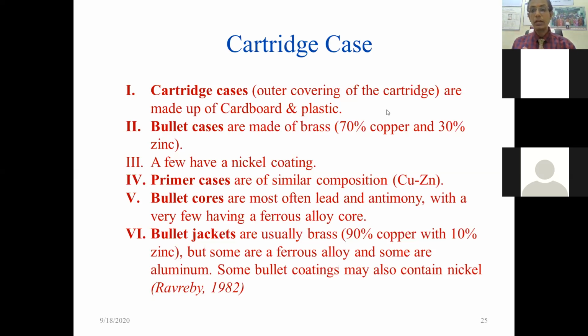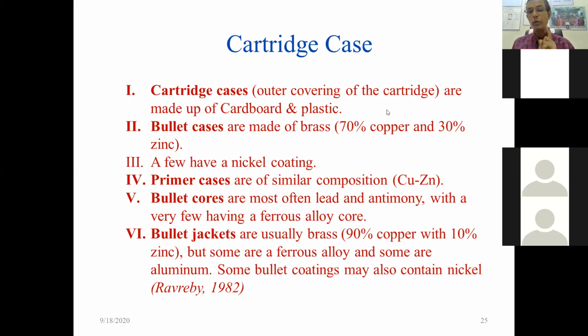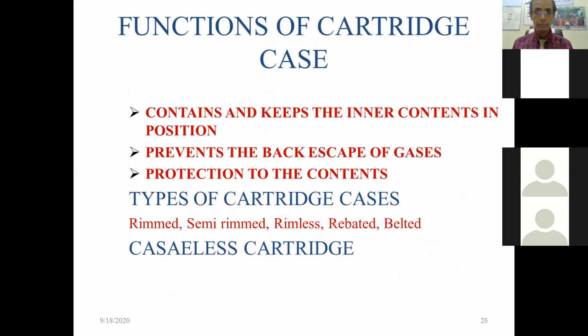Primer has a similar composition, that is copper and zinc. Bullet cores are most often lead and antimony, with a very few having a ferrous alloy core. So the bullet is made up of lead and antimony, and a few have a ferrous alloy core. And the bullet jackets are usually brass, 90% copper with 10% zinc. So these are the compositions.